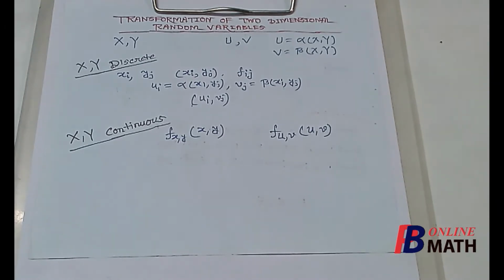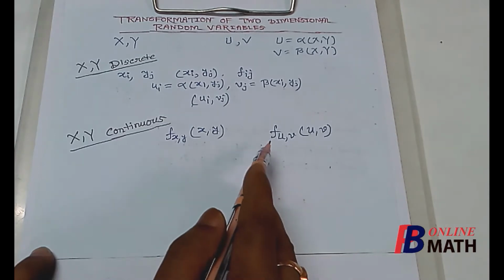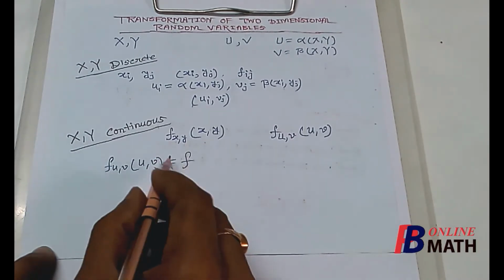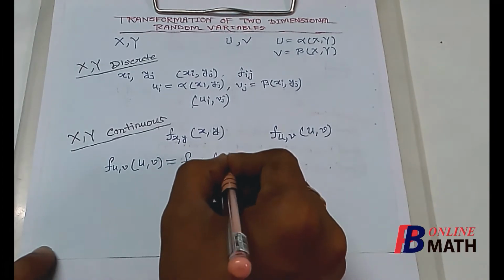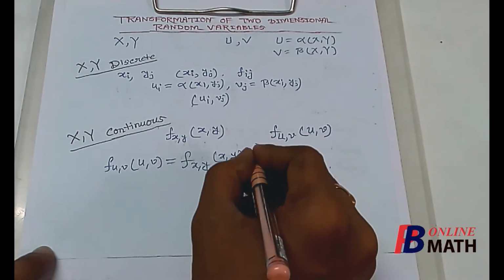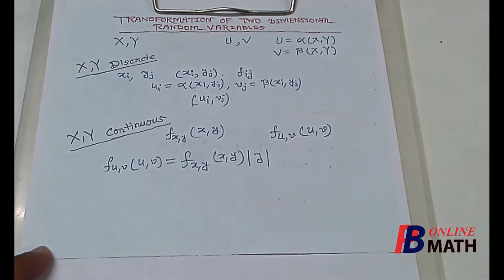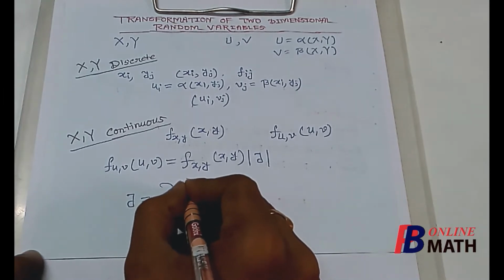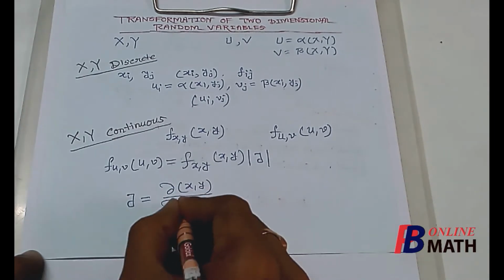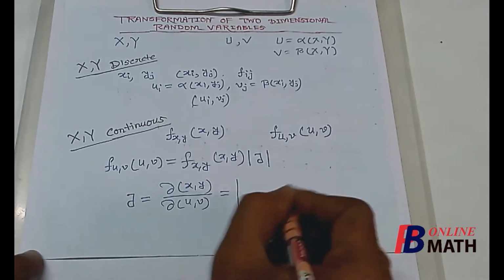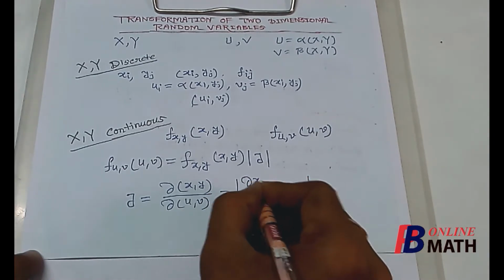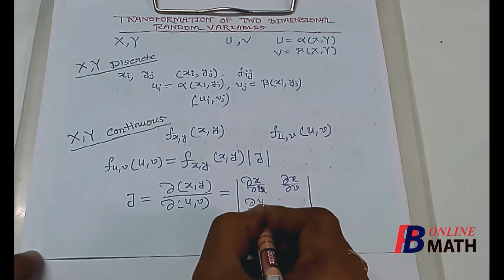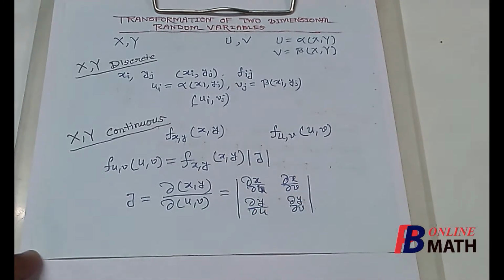Then the formula is that the joint PDF of u and v, that is f u comma v of u, v, will be equal to the joint PDF of x, y, that is f x comma y, multiplied by the modulus of the Jacobian, where the Jacobian is equal to del x comma y by del u comma v, or this is equal to the determinant of del x del u, del x del v, del y del u and del y del v.